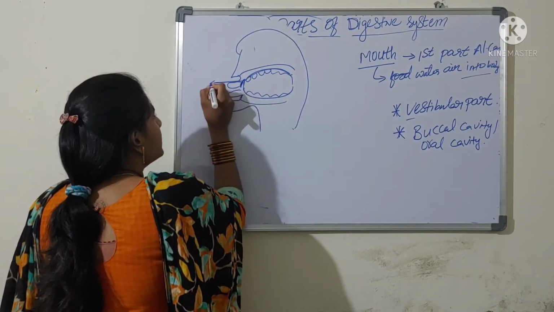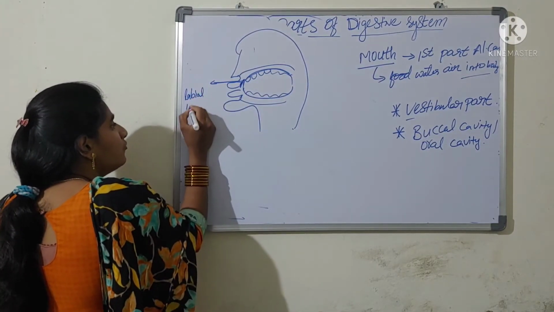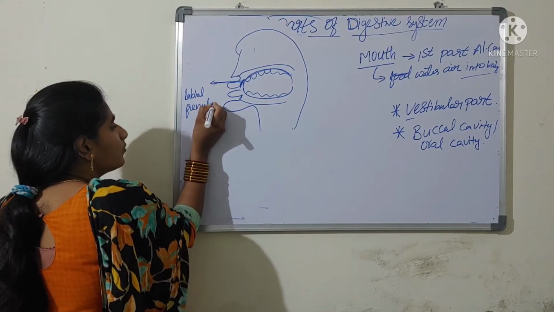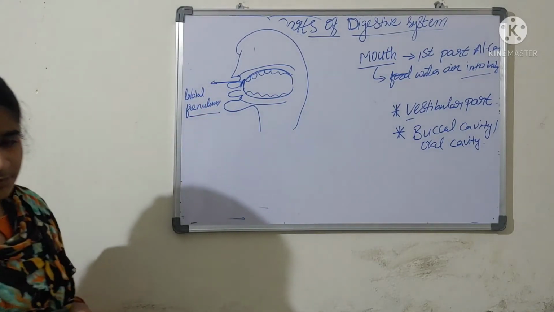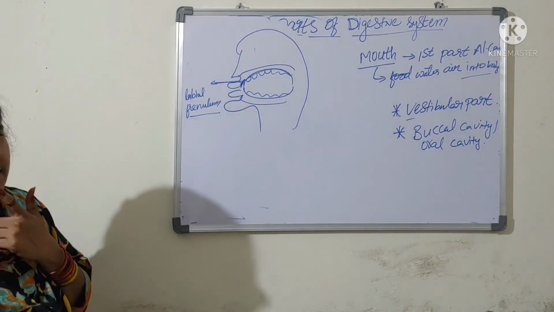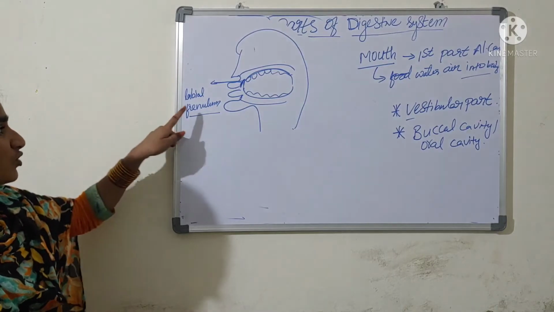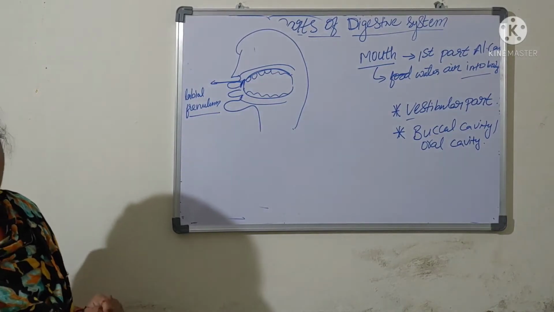This one we call the labial frenulum. Inside here, the lower lip is also attached to the jawbone by a fold of tissue. We call it the labial frenulum.